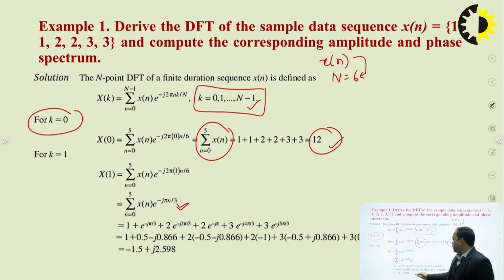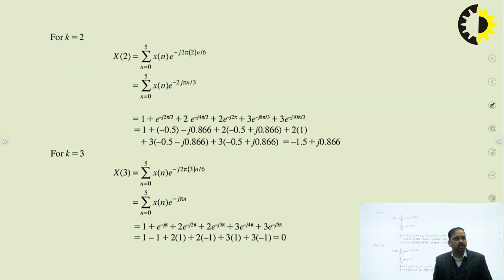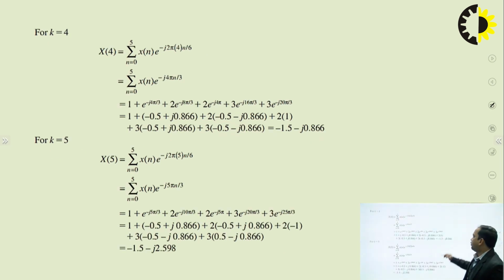The simplified X of 1 we can observe is a complex quantity, which is minus 1.5 plus j 2.598. In a similar fashion, we can calculate X of 2, X of 3 and X of 4, and similarly X of 5.